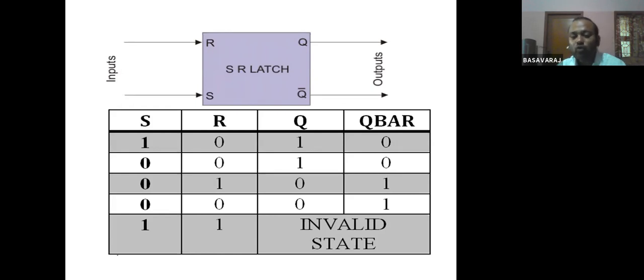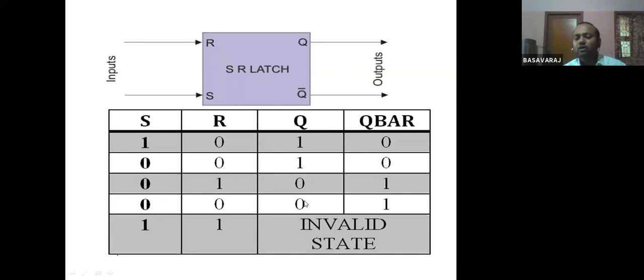Now let us see how to reset the flip-flop. I want to reset this particular flip-flop. So S is equal to 0 I will give here, and R is equal to 1. When I give R equal to 1, that time Q will become 0 and Q bar will become 1. See here, Q has become 0. Q has become 0 means I will say the flip-flop is reset.